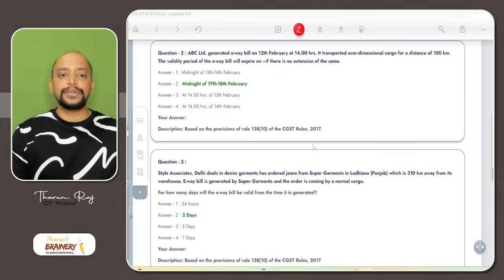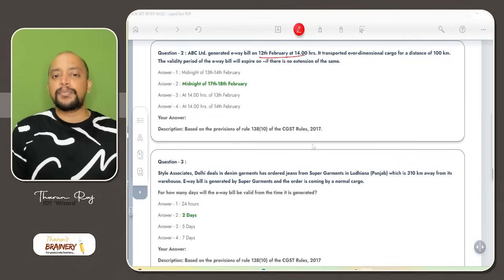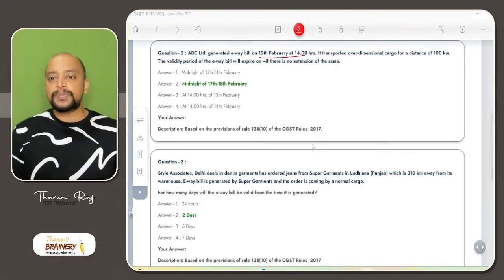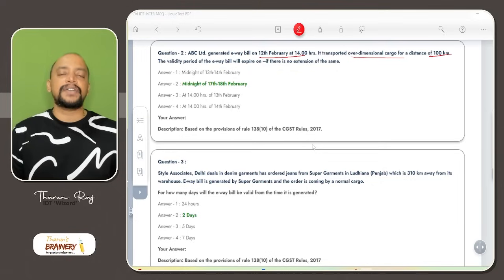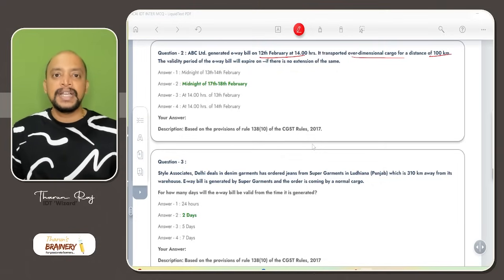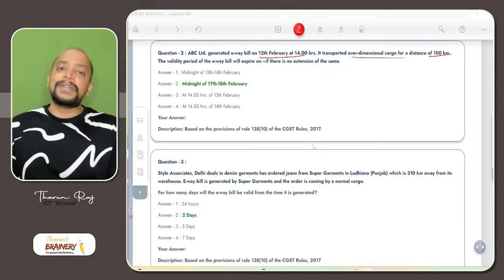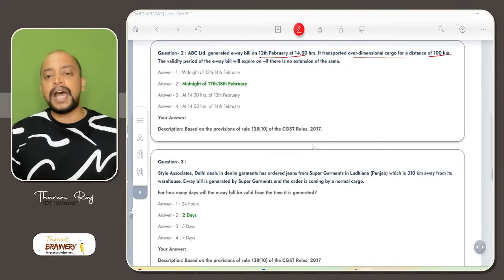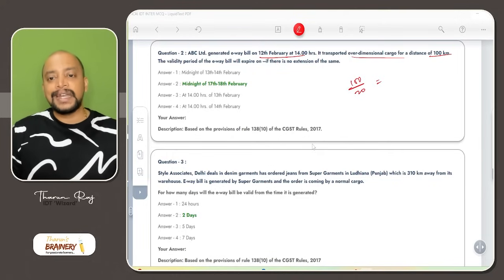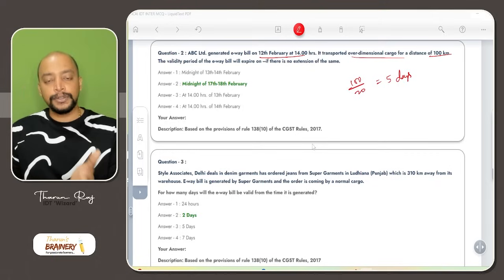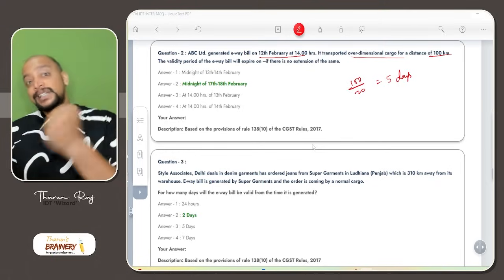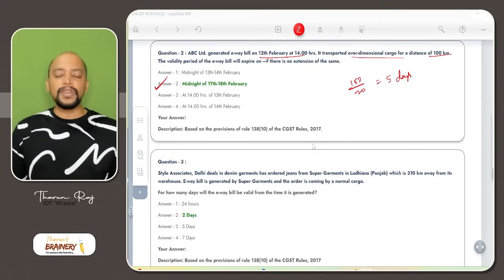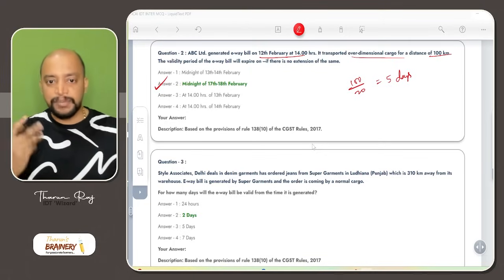Next, question number 2: ABC Limited generated e-waybill on 12th February at 14 hours. It transported over-dimensional cargo for a distance of 100 kilometers. In case of over-dimensional cargo, the validity will be 1 day for every 20 kilometers or part thereof. So therefore 100 divided by 20, it will be 5 days as the validity. From 12th February midnight, 5 days: 13, 14, 15, 16, 17. So 17th midnight will be taken as the validity of this e-waybill generated.